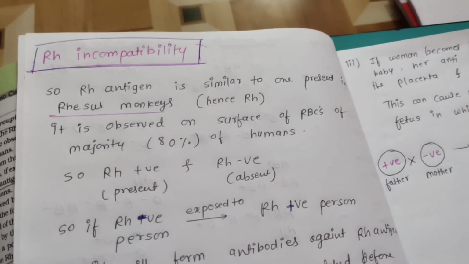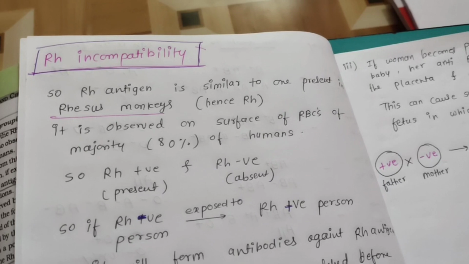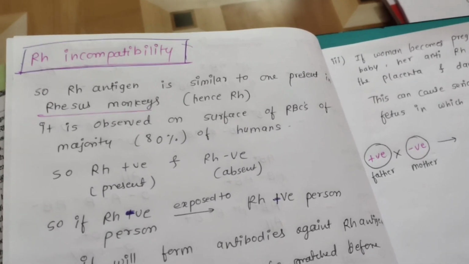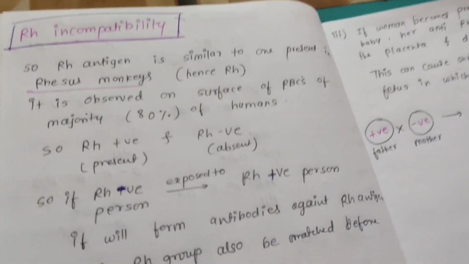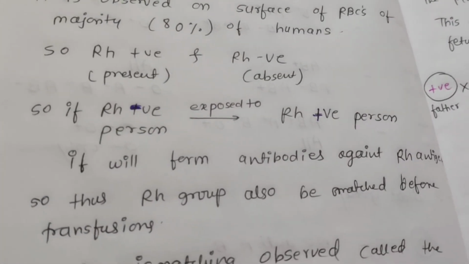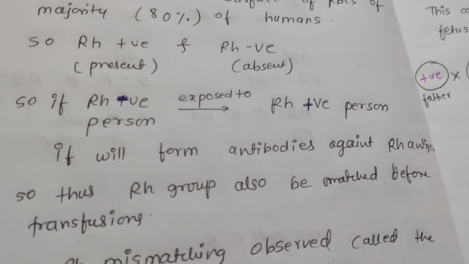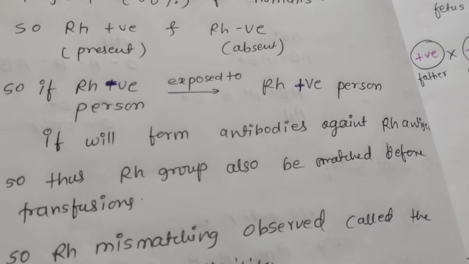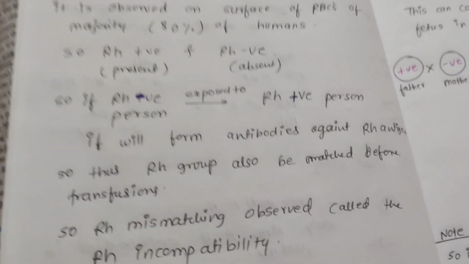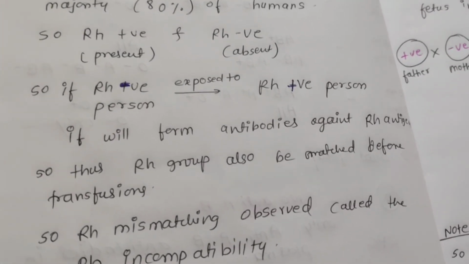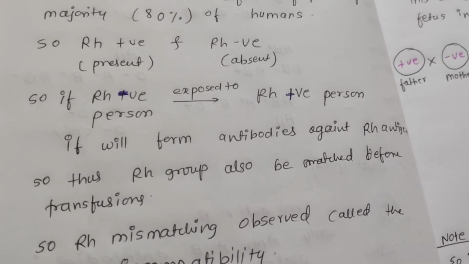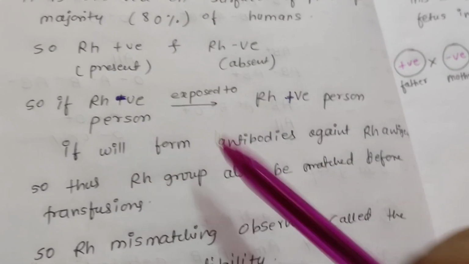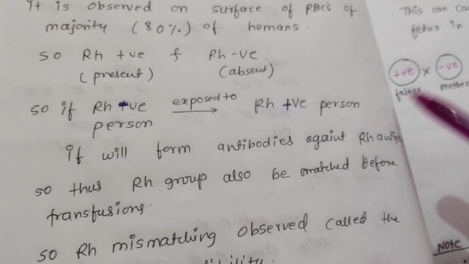It is mostly observed on the surface of RBCs of the majority of human beings, like 80% of human beings have this RH factor. So if it is present, then it is RH positive. If it is negative, then the RH factor is absent. So if an RH negative person is exposed to RH positive blood, then it will form antibodies against that RH antigen. Because this RH negative person is exposed to RH positive, the body will form antibodies against this RH factor, right?